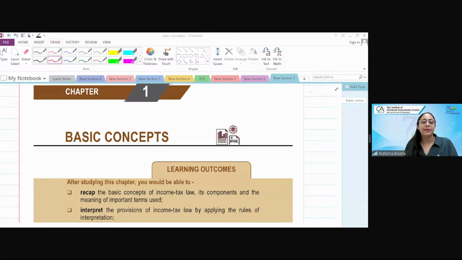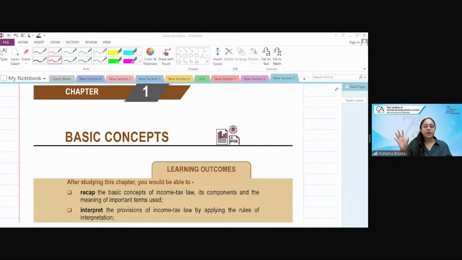You may not get a question in the exam asking who is an SSE, but if your knowledge is what SSE is, what assessment year is, how to read an income tax act, how to read a finance act, how to understand what is a domestic company, what is an Indian company, and you do not make that interchangeability in future, my class today would be successful.